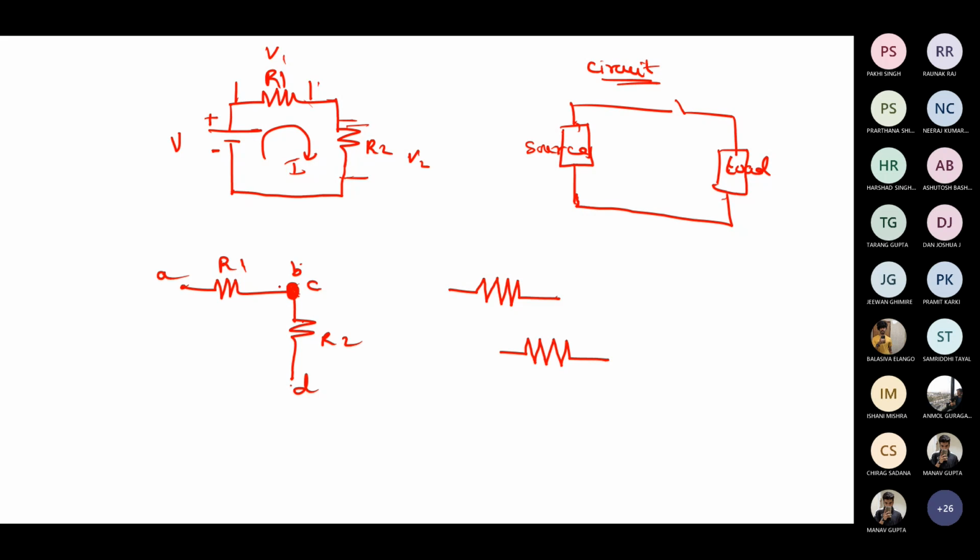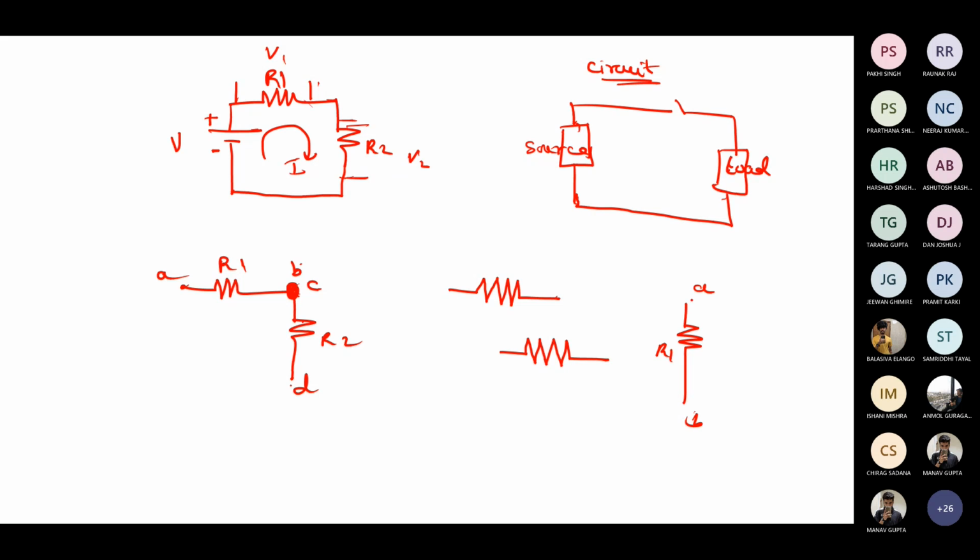Okay, only one end of them is connected, the other end they are not connected together, they are connected to some other elements. Then I'll say these two resistors are connected in which fashion? Series fashion. Series.